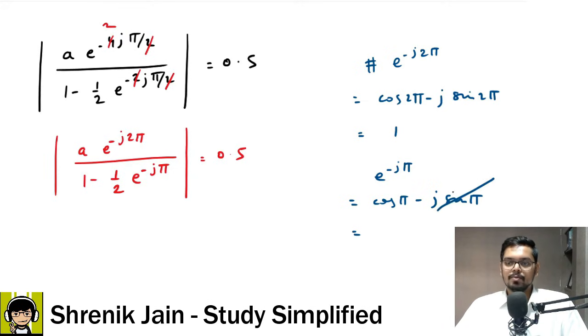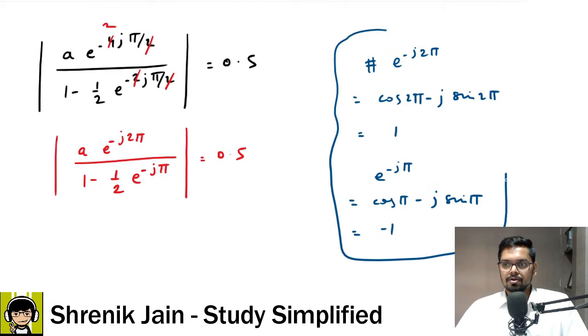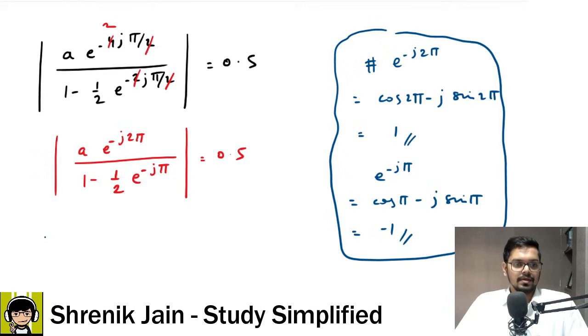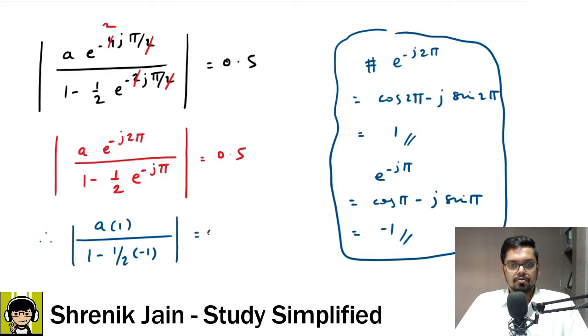Sin pi is 0 and cos pi is minus 1. Understood the calculations necessary to solve it further? If yes, then we can say a into 1 divided by 1 minus half into minus 1. So mod of that is equal to 0.5.